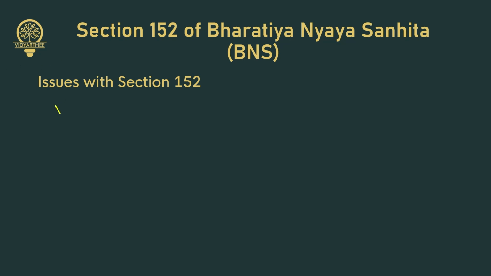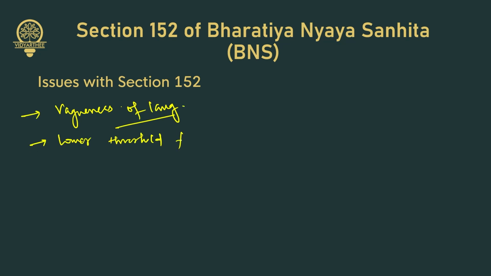Now let's talk about the issues with section 152. First is vagueness of the language. There is no clear definition of what constitutes endangering sovereignty, unity, and integrity of India. There's a risk of subjective interpretation by the authorities. So there's a vagueness of language. Next, lower threshold for offense. Now the keyword here is knowingly. This reduces the bar for prosecution.